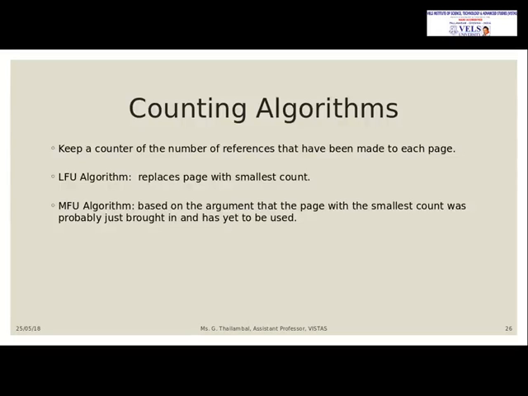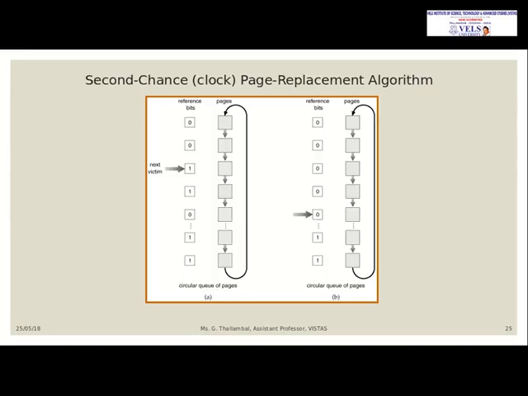So this is called second chance, because an already chosen page can be chosen a second time also. That's why it is called the second chance algorithm, and the second chance clock page replacement. It is called clock because it goes in order only. That's why it is the clock page replacement algorithm.